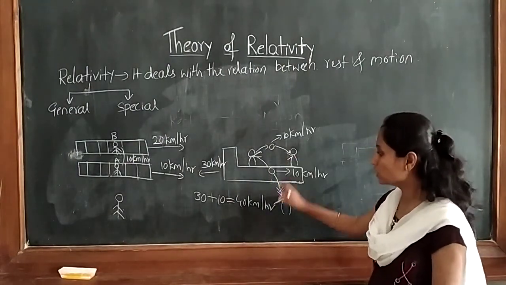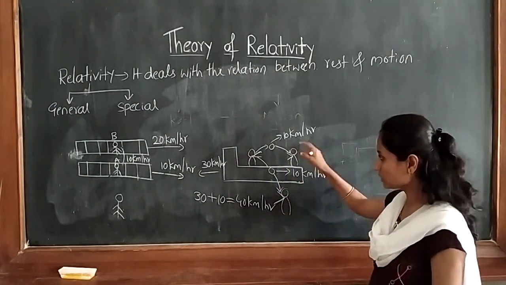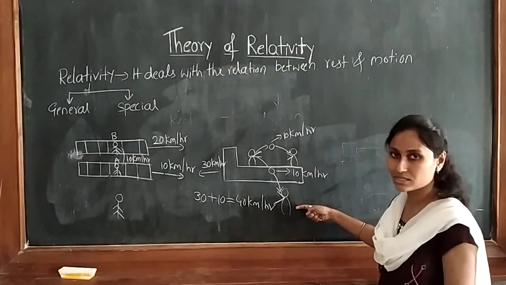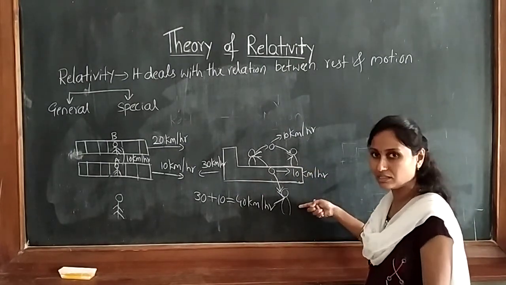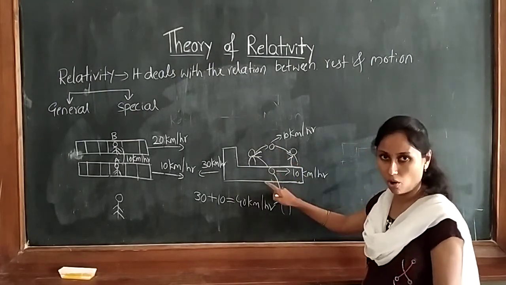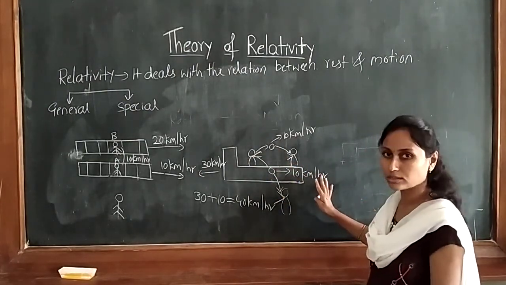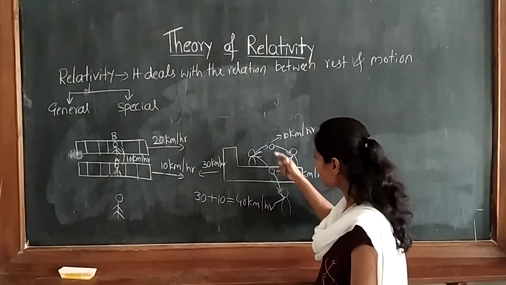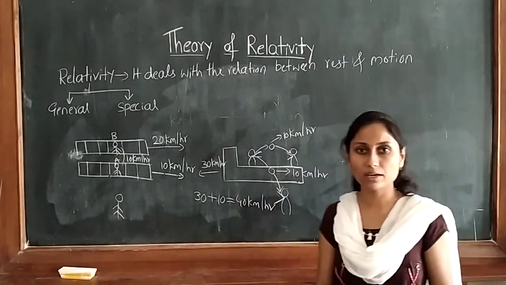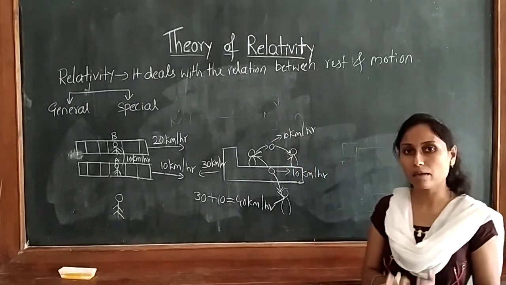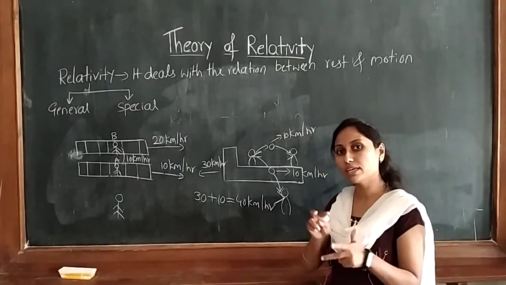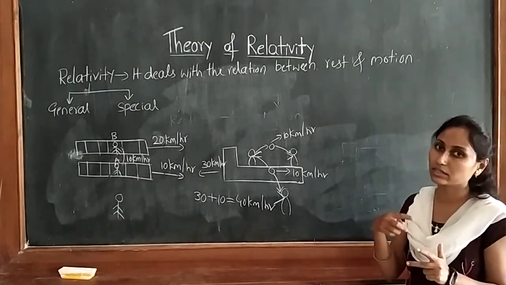So when the situation is changing, this is the first situation, this is the second situation. When the situation is changing, the same object, the ball, thrown with the same velocity, will appear sometimes as rest and sometimes as motion. So now we can connect the rest and the motion.